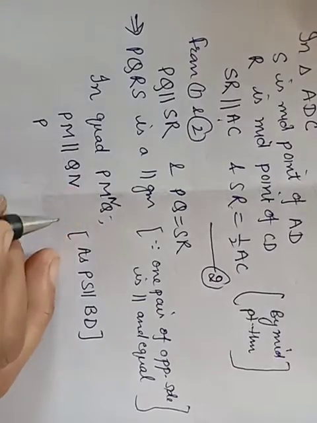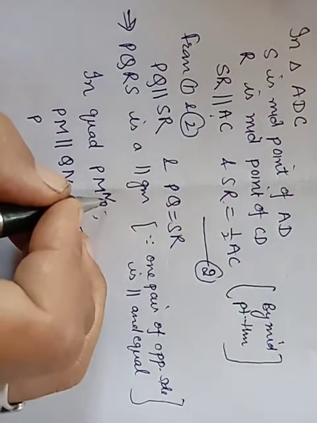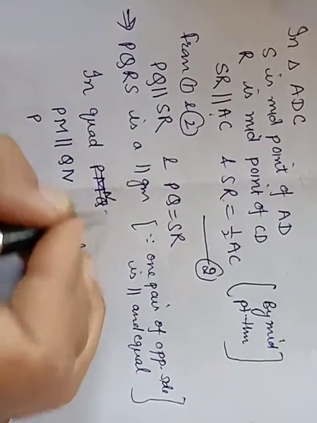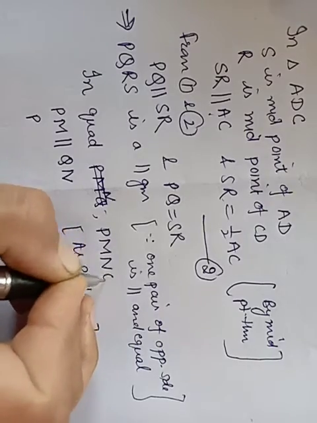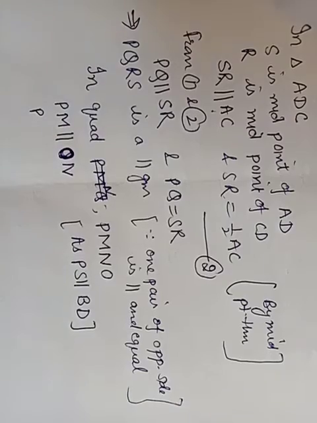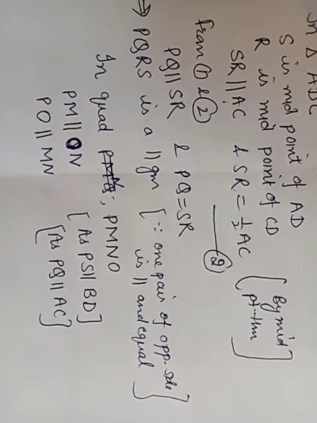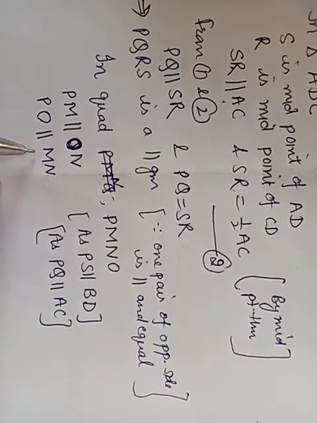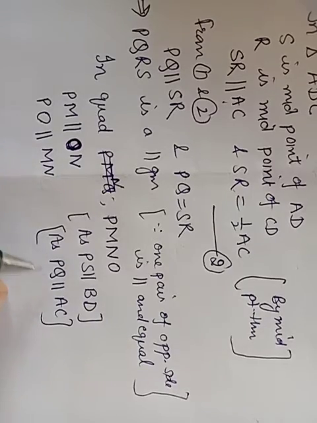In quadrilateral PMNO, change the name, PMNO, PM is parallel to ON. Now we can take PO is also parallel to MN, as PQ full line is parallel to AC.